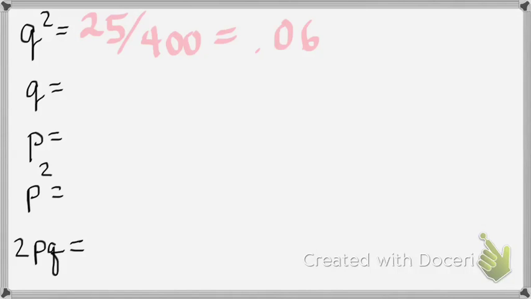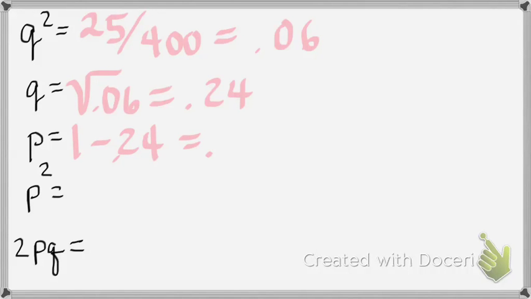So everybody agree on 0.06? Yes, okay. And then how do we get q out of that? Square root of 0.06. What's the square root of 0.06? 0.24? Okay, and then what do we do with that? Subtract it from 1. So P is 0.76. Okay, now I need to square 0.76. What's 0.76 squared?